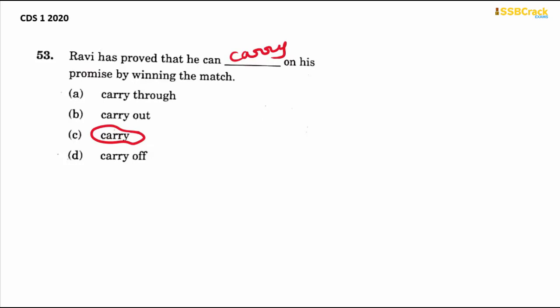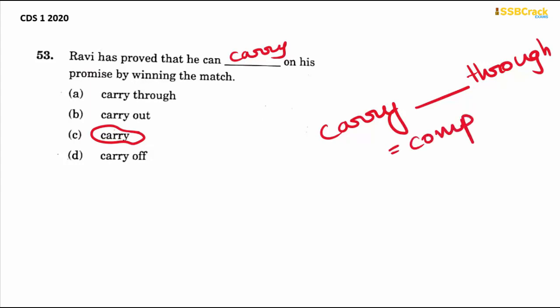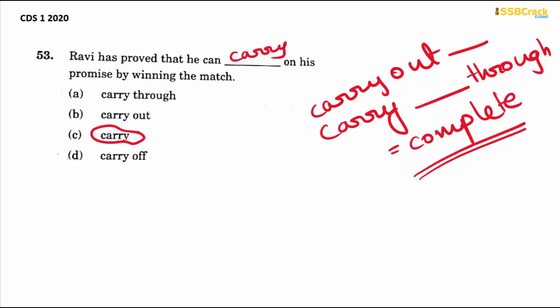Now what is the meaning of carry through? You do not say he can carry through on his promise. You basically carry something through another thing in order to complete. It means to complete. Similarly, to carry out something also means to complete. But here again, on will not be used after the prepositions out or through.